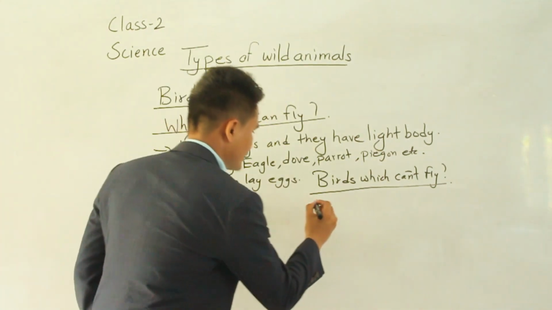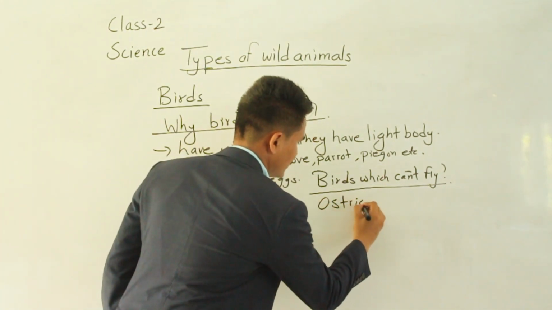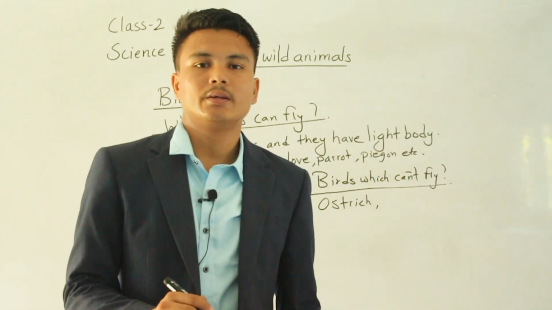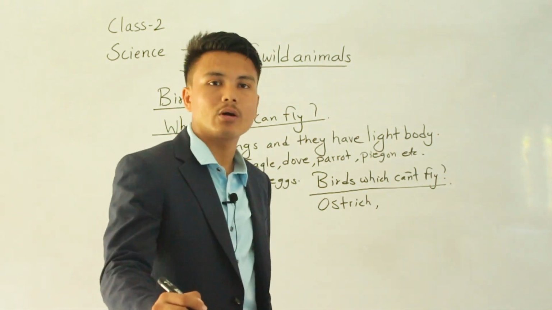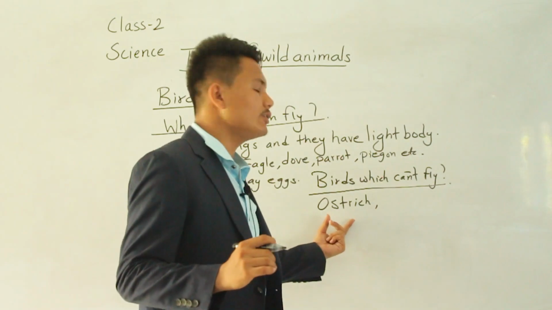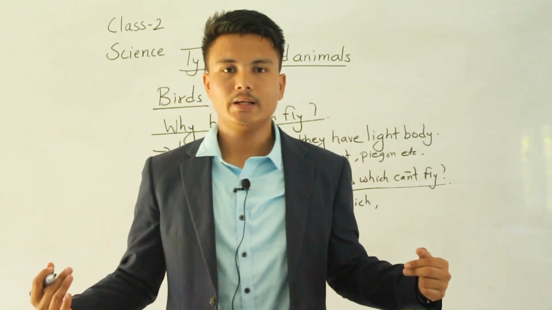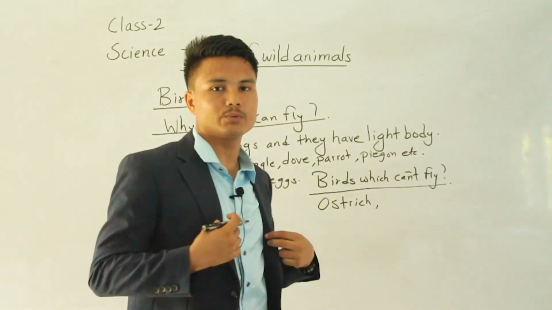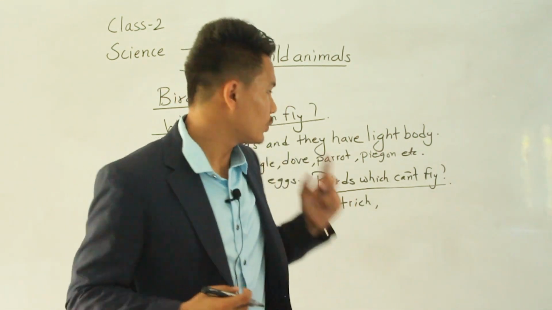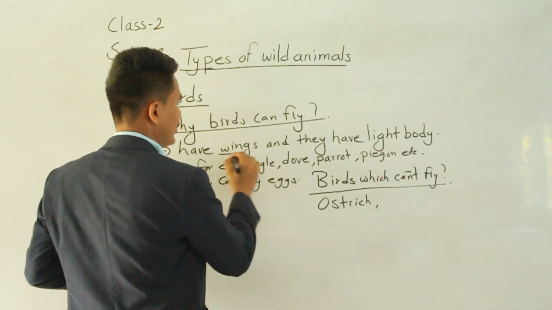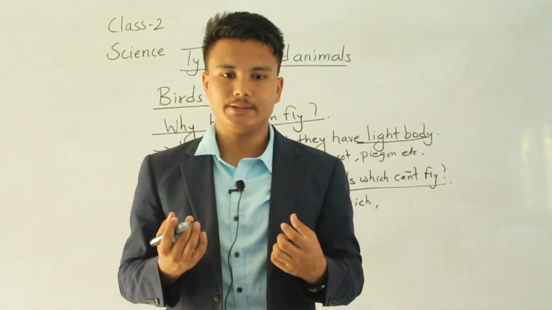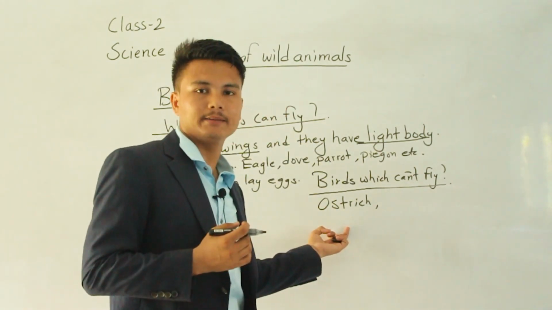First is ostrich. Have you seen ostrich? Yes, we have seen ostrich in books and on TV as well. Basically ostrich has a huge body, bigger than us as well. A huge body means it cannot fly. To fly, basically, what is needed? Wings are needed and a light body, a very light weight is needed. But ostrich does not have that.